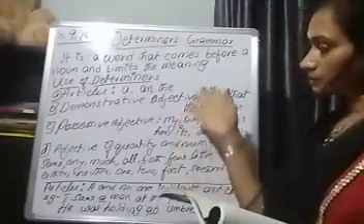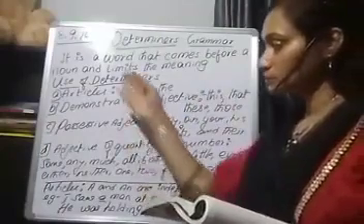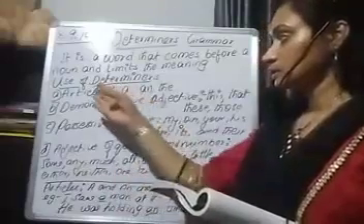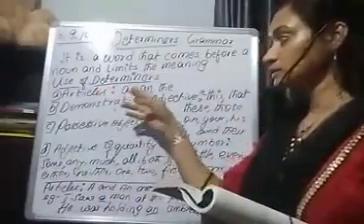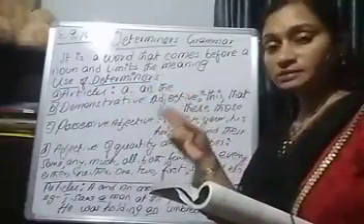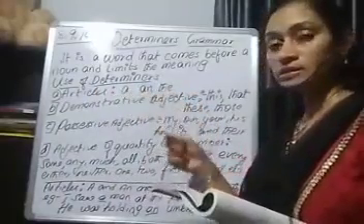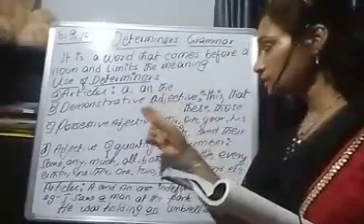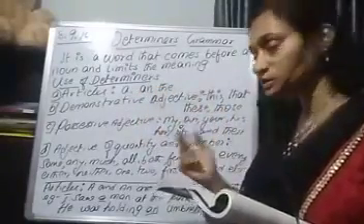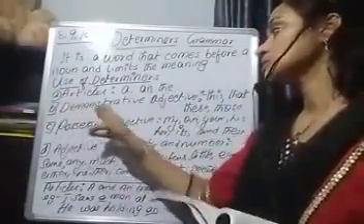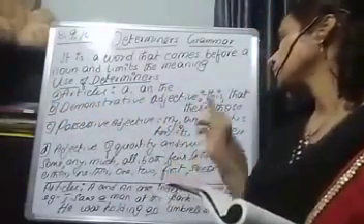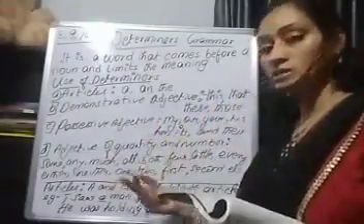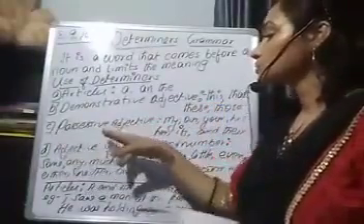In determiners, we divide them into these 4 parts. The first part is articles: a and the. A and an are indefinite determiners. The is a definite determiner. Next comes demonstrative adjectives: this, that, these, those. Next, possessive adjectives.